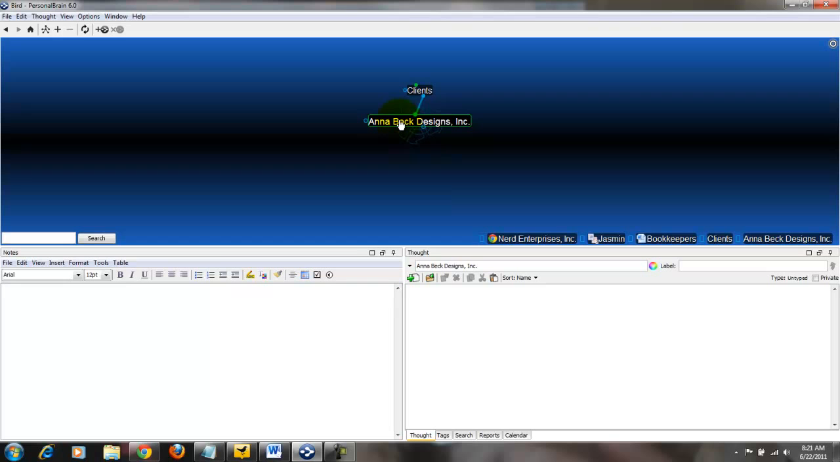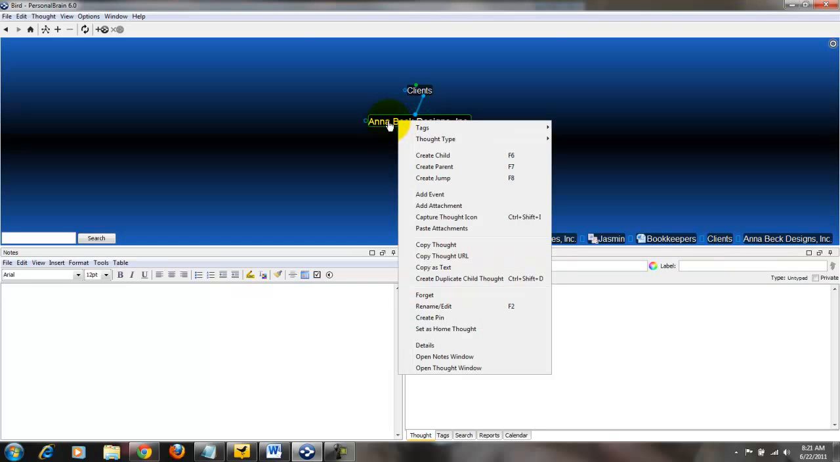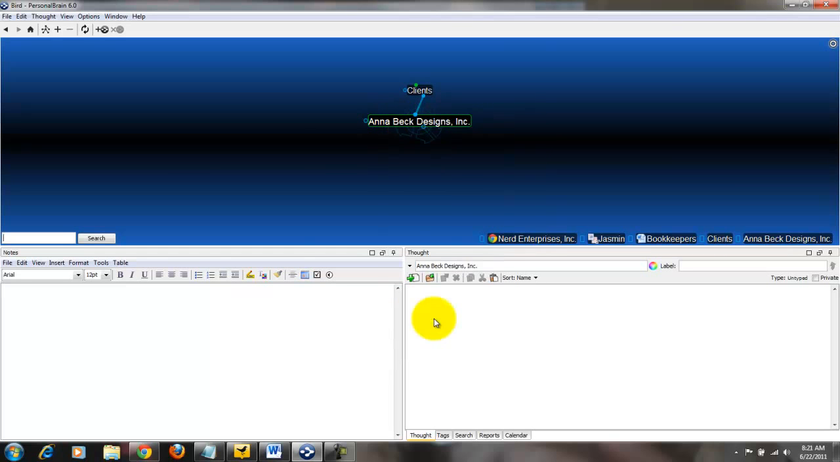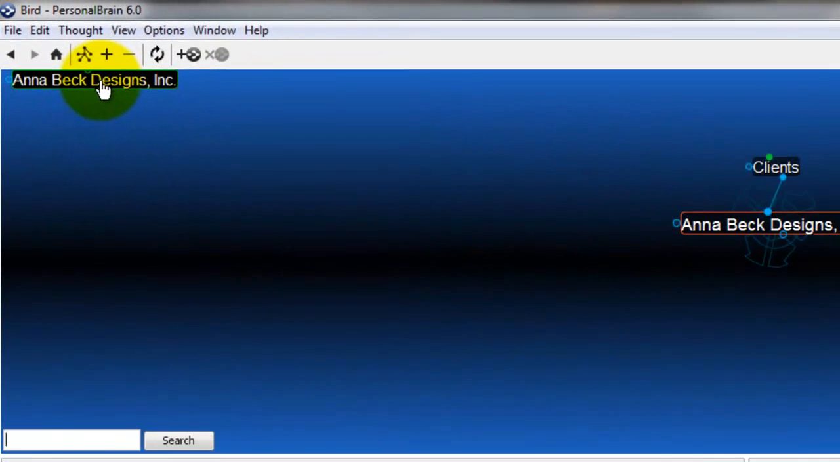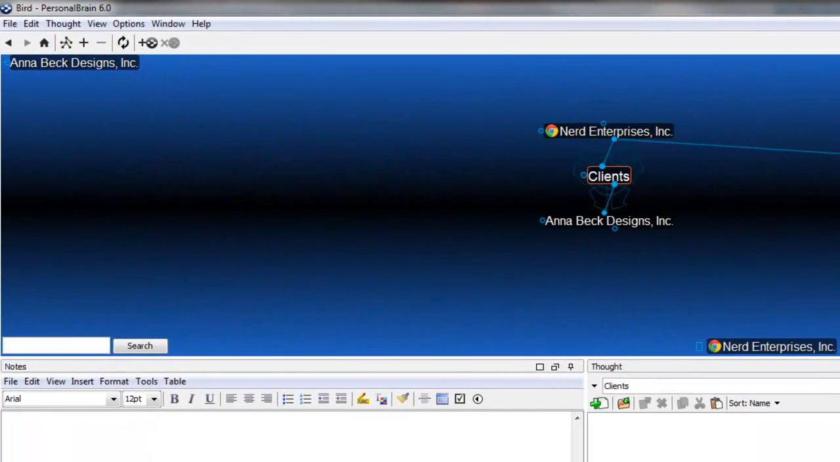Well, there's a few ways we can approach doing this, but one quick way that I found, and I've only been playing with this program for a few weeks, is I can right-click Anna Designs and create a pin. That sticks the thought up here in kind of the home section. Then I can come back up, go to Clients.